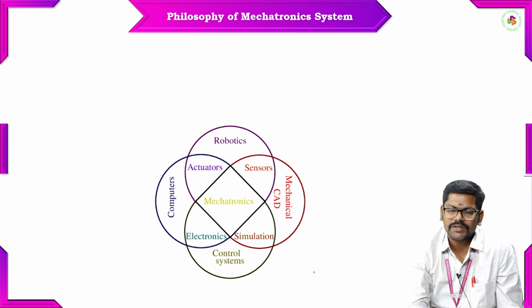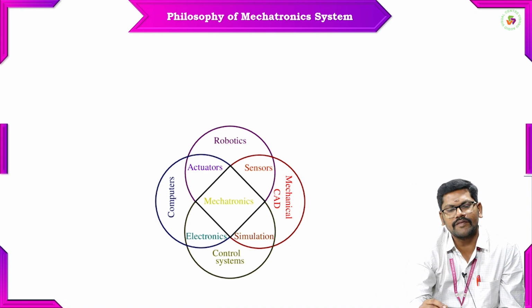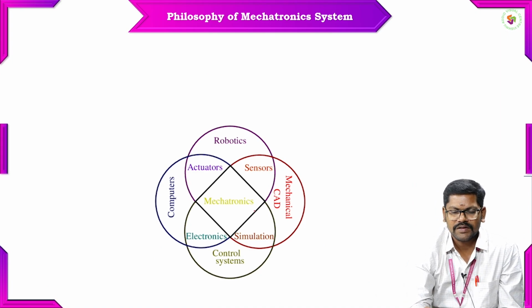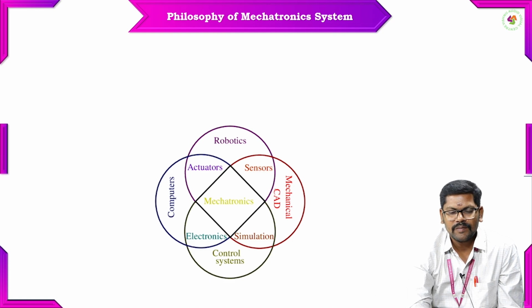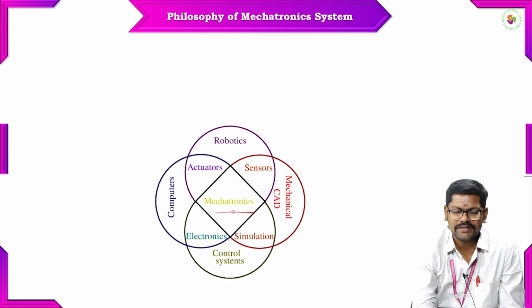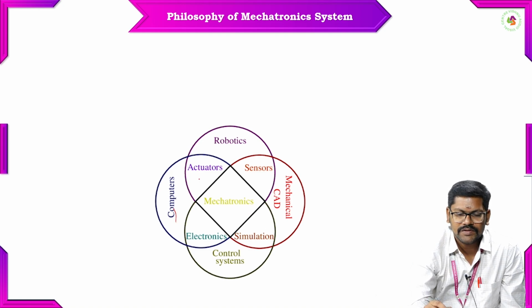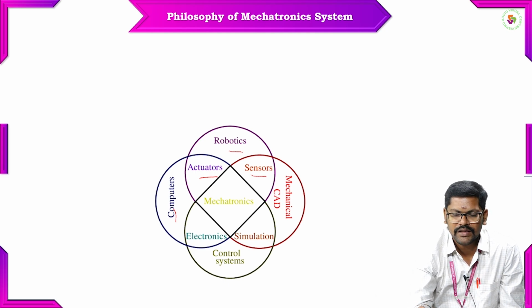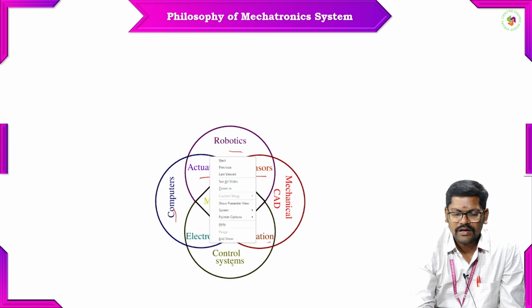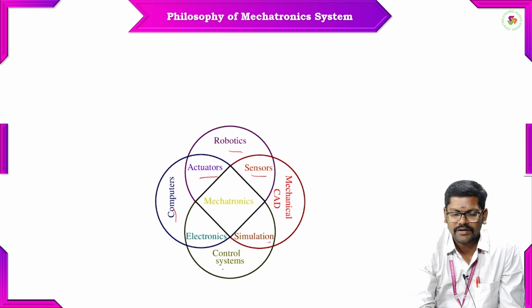So the next topic is the philosophy of mechatronics. As I told you earlier, we have covered all those things. Mechatronics is nothing but mecha plus tronics. We will have mechanical components as well as electronic components, and computer science. Mechatronics is the interconnectivity. It will connect computers as well as mechanical components like actuators, sensors, robots, and software like CAD, mechanical CAD, and simulation software also. And it will have electronic control systems, with the help of electronics.